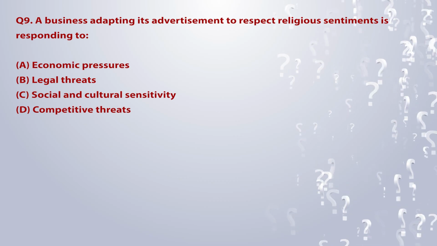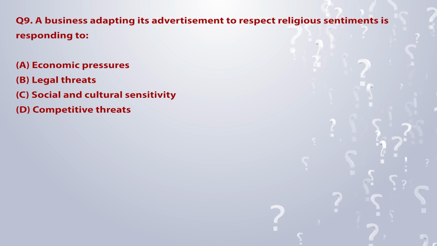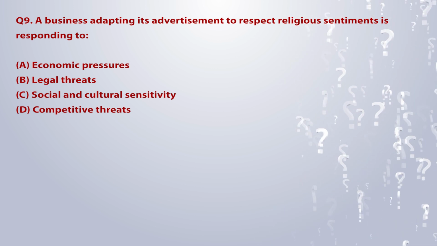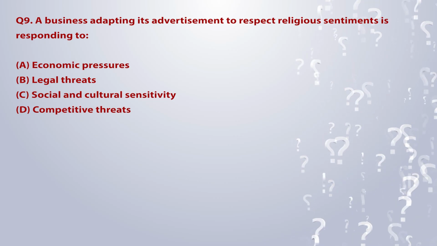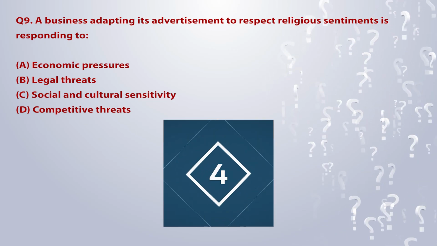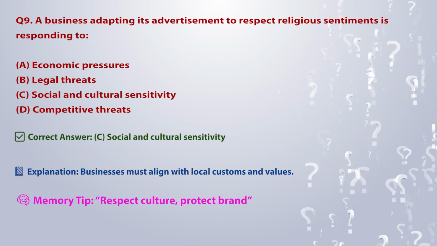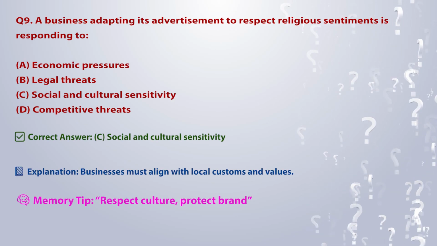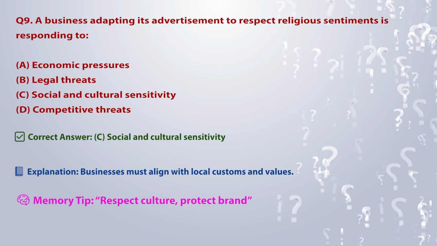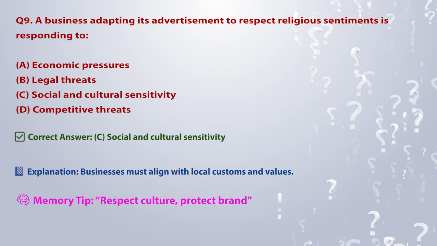Q9. A business adapting its advertisement to respect religious sentiments is responding to: A. Economic pressures. B. Legal threats. C. Social and cultural sensitivity. D. Competitive threats. Correct answer: C. Social and cultural sensitivity. Explanation: businesses must align with local customs and values. Memory tip: respect culture, protect brand.